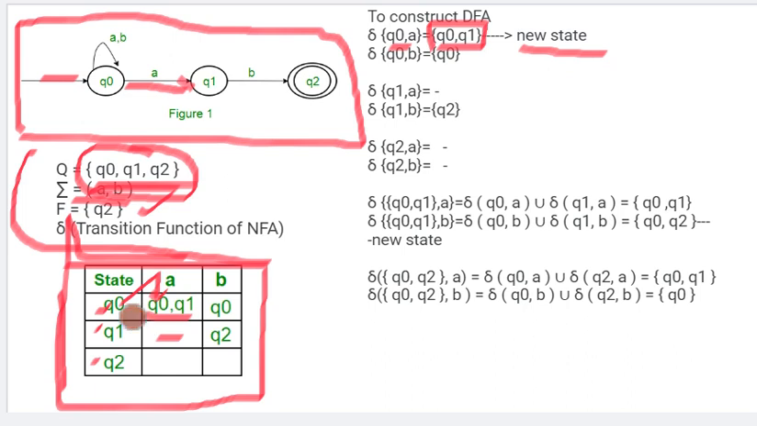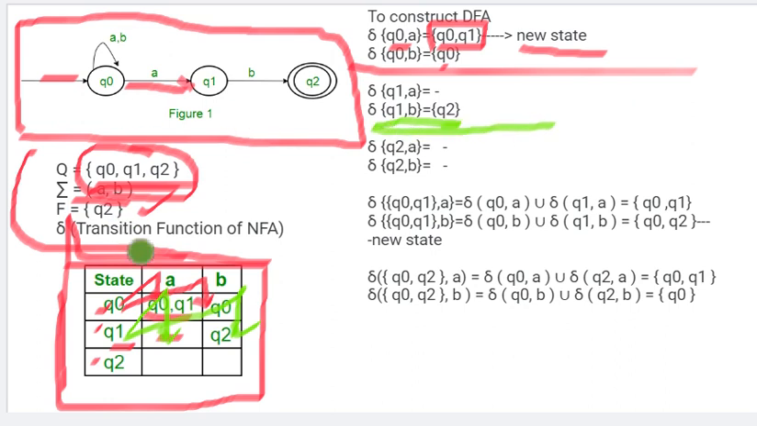Okay, on Q0 with B input, what is the transition, where is it leading to? It is leading to Q0, individual Q0, so it's not a new state. Okay, for this it's over. Now let's see for Q1. For Q1 on A, is there any transition given? No, blank, leave it blank. For Q1 on B, is there any transition given? Yes. On B input, it is reaching the Q2 state. Individual Q2 is given, so it's not a new state.